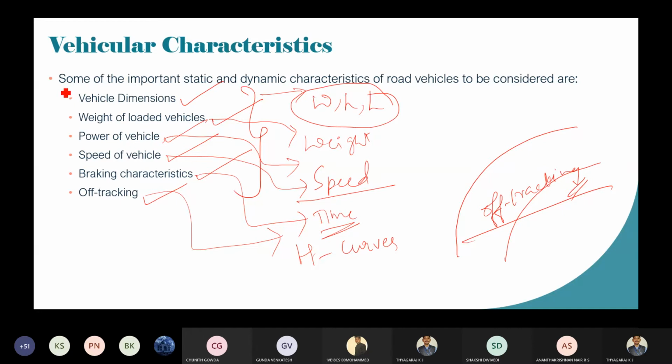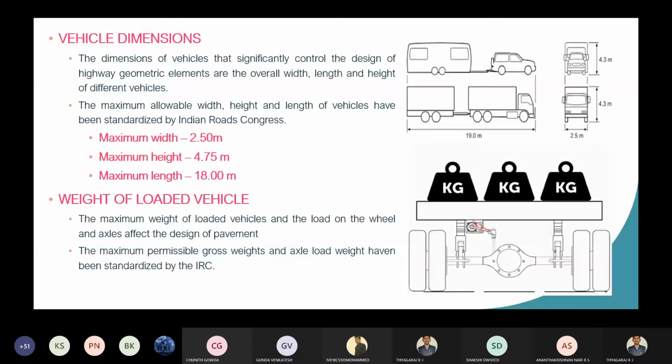Now we will move to the first one, the vehicle dimensions and weight of loads on axle. That is the weight of loaded vehicle we are going to see. The dimensions of the vehicle significantly control the design of highway geometric elements. I was telling in the first stage only the scope of traffic engineering. So for the highway geometric elements, the vehicle dimension governs the radius. The radius of the curve on the road will be governed by the vehicular dimensions only. So that is the overall width, length and height of the different vehicles.